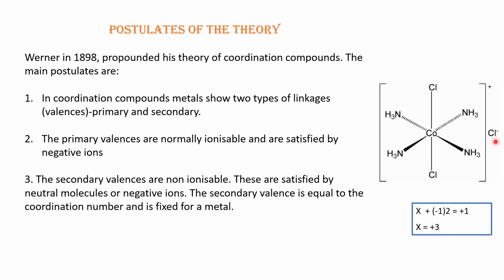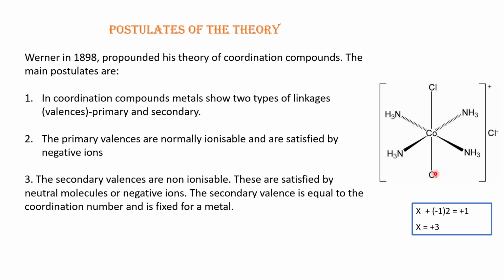But this chloride outside the coordination sphere, which has an ionic interaction with the metal, can be ionized easily and you can get it as an ion. So this chloride is ionizable, but these 2 chlorides are not ionizable.